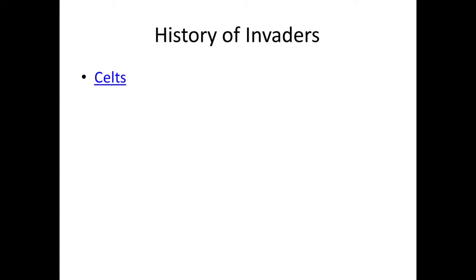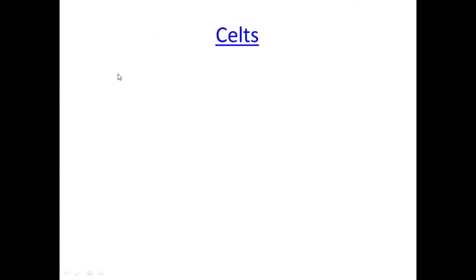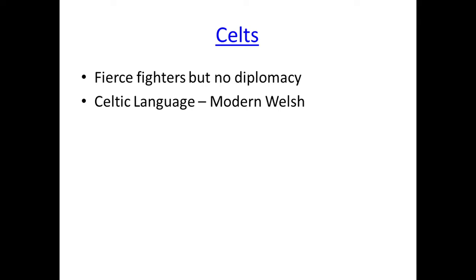So first, the Celts. Who are these Celts? The Celts were very fierce fighters, but they lacked the political skills. That's why they couldn't rule this region for much longer. Even Wales is part of the Great Britain island, and in Wales they speak the Welsh language. Modern Welsh is derived from the Celtic language spoken by these Celtic people, and their version of the language also developed into the Gaelic language that was spoken in Scotland. So from this you can understand who the Celts are.